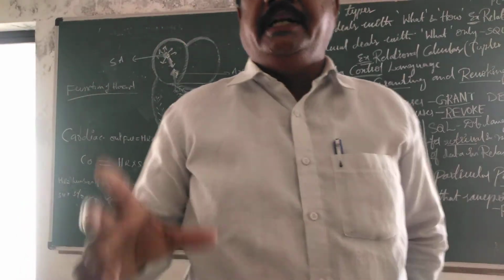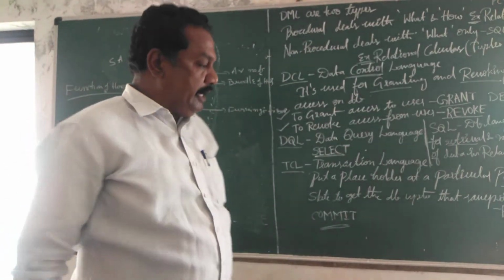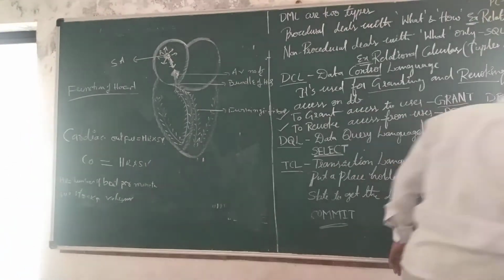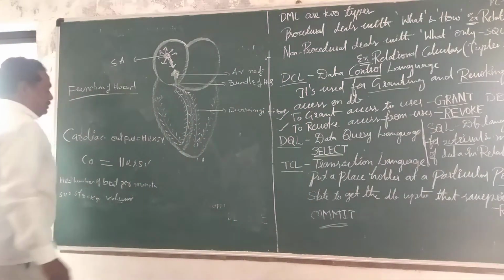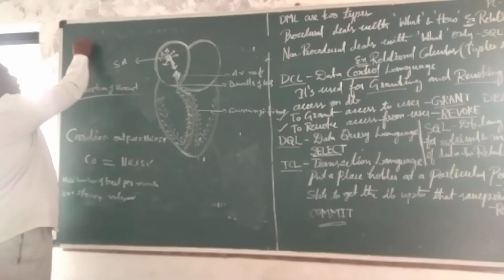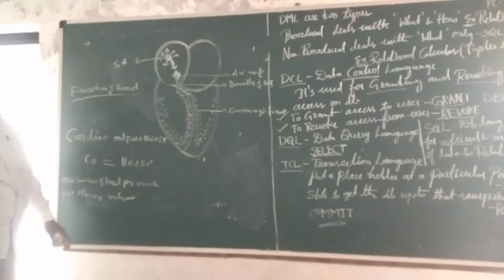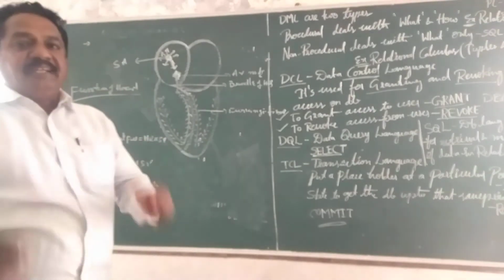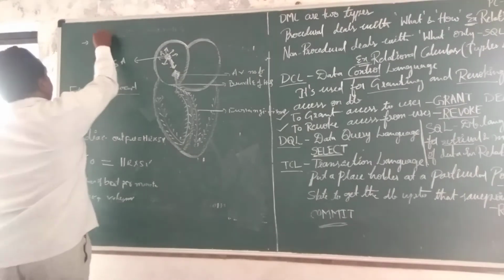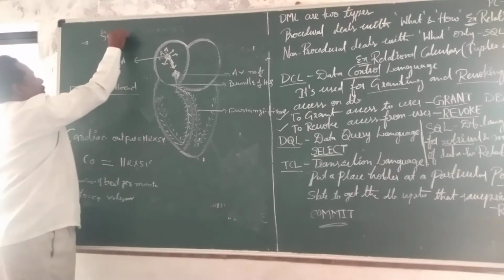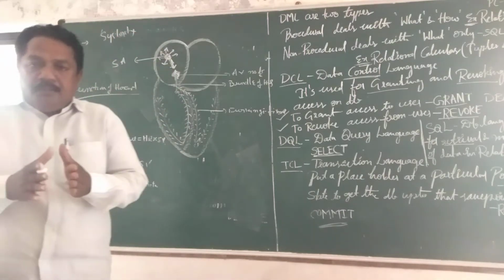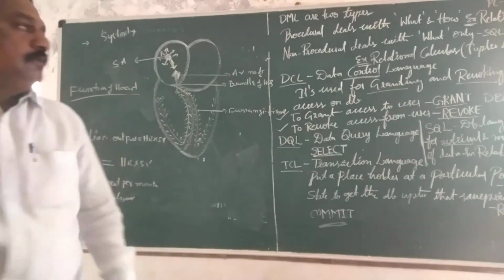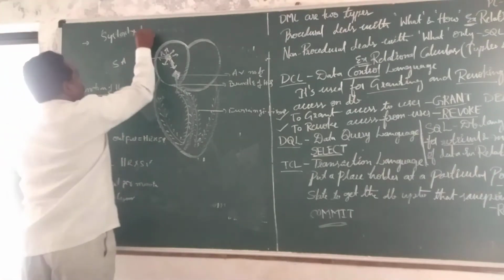Function of internal structure of heart. Today I am discussing the functioning of the heart. How can the heart function? Observe here. Heart contraction is called systole. Rest or relaxation is called diastole.